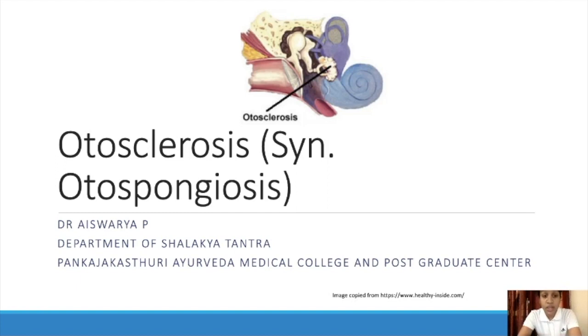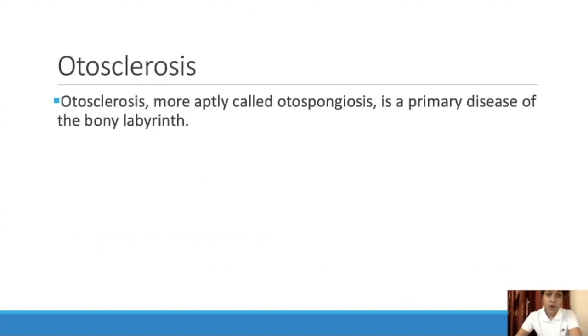It is also known as otospongiosis. Otosclerosis, more aptly called otospongiosis, is a primary disease of the bony labyrinth. You all know the anatomy of the ear, right? There is a membranous labyrinth and a bony labyrinth in the internal ear. So this is a primary disease of the bony labyrinth. Also, it will affect the bones of the middle ear.